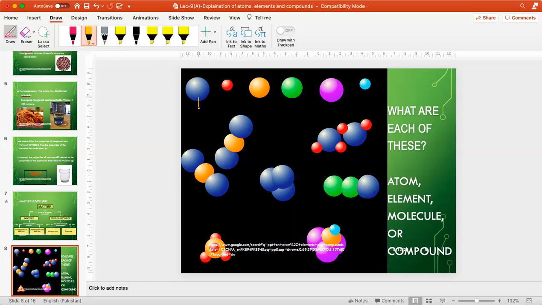So this is actually oxygen. This is hydrogen and this is carbon. Now you can combine all these things differently.